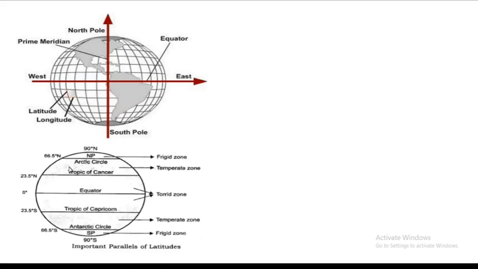So these are the major latitudes. 66 and a half degree north is called the Arctic Circle. 23 and a half degree is the Tropic of Cancer. 0 degree is the equator. And 23 and a half degree south latitude is the Tropic of Capricorn. And 66 and a half degree south latitude is the Antarctic Circle. These are the 5 major latitudes. And here is 90 degree north, the North Pole, and this is 90 degrees south, the South Pole.